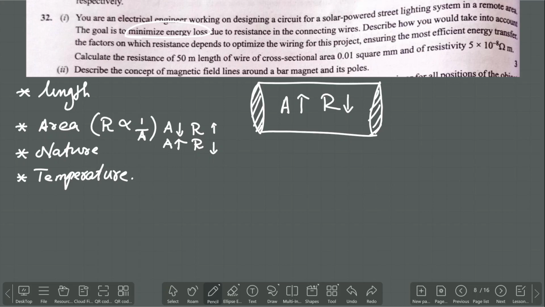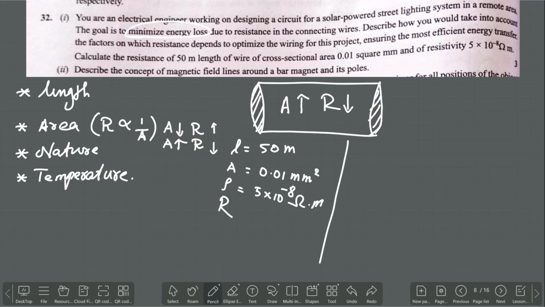Next, calculate the resistance of a 100 meter length. That means the length of the wire L is equal to 100 meter, not 50 meter. Area of cross section A is equal to 0.01 millimeter square, and the resistivity of the wire rho is equal to 5 into 10 to the power of minus 8 ohm meter. We need to calculate the resistance.